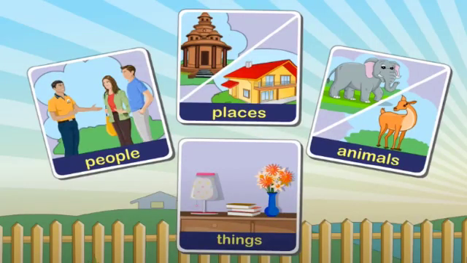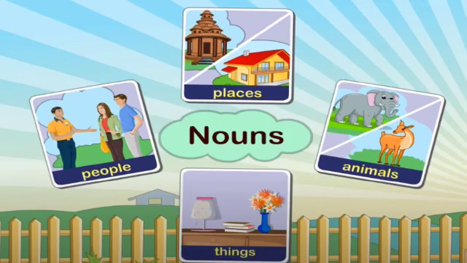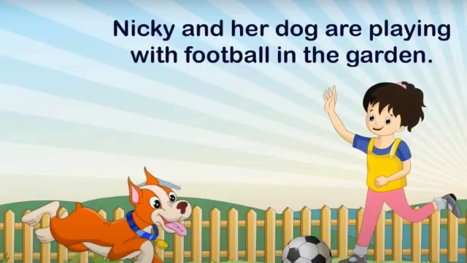Students, everything around us has a name, such as people, places, animals, things. So all naming words are called nouns. Students, we know that everything in the world has a name. All names or naming words are nouns. Now look at this example.